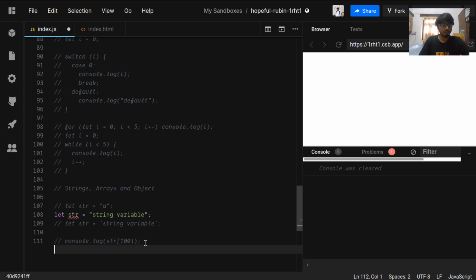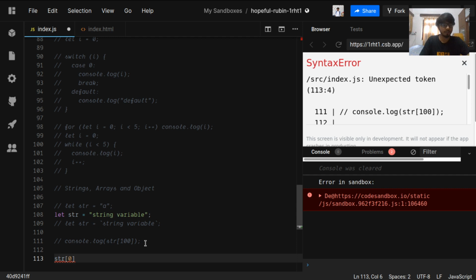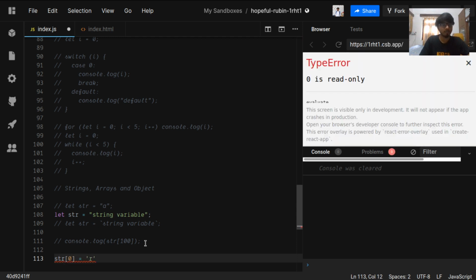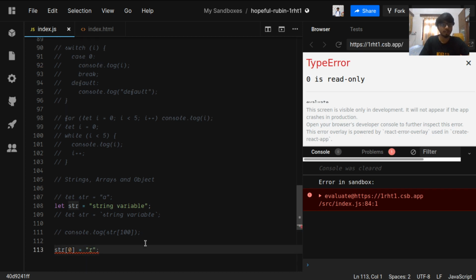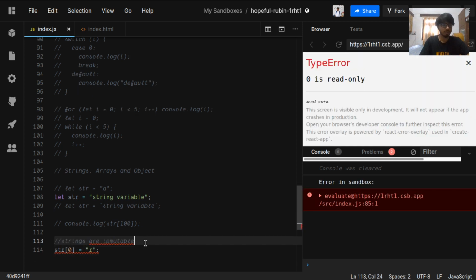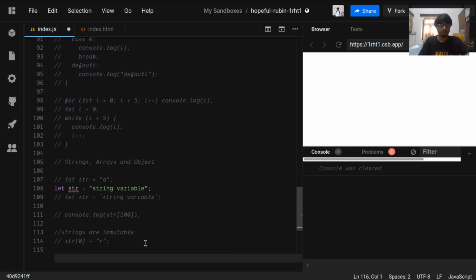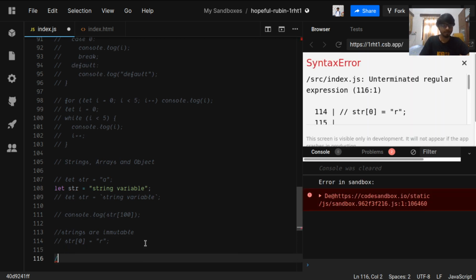Okay, strings are immutable in JavaScript, which means if we are to change the value in runtime, we cannot do this because 0 is read only. Strings are immutable. Okay, let that be. Now we have some methods on string which can make our lives easier.